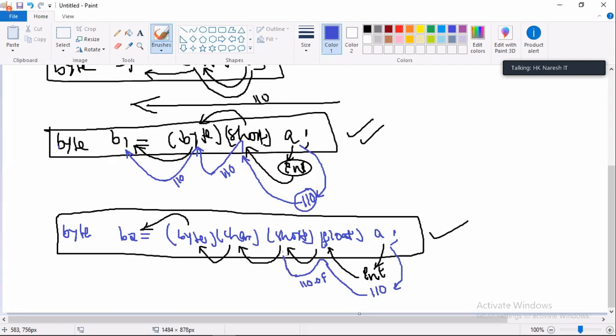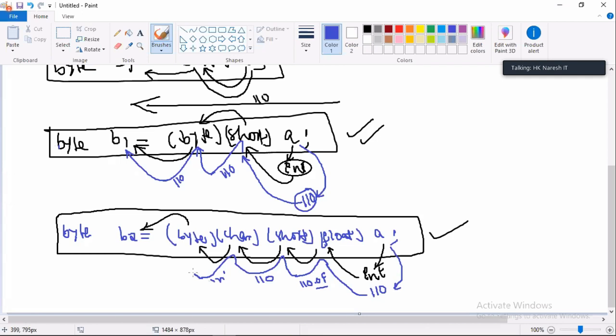Then we are giving that value to short. Is it in the range of short? Yes. What value is coming out? 110. The .0 is removed. Then 110 is given to char. Is it in the range of char? Yes. What is coming out? Char always returns char type, so single quote n is coming.